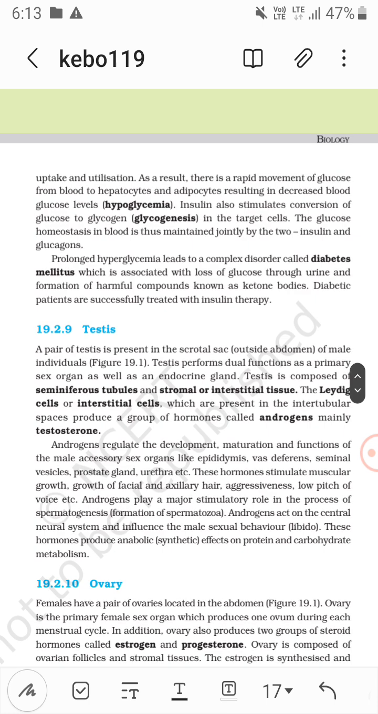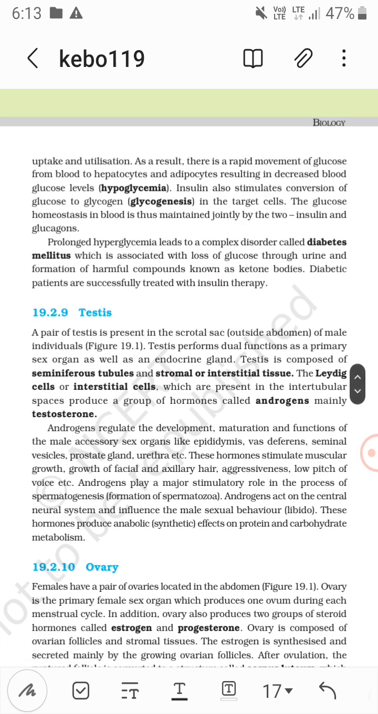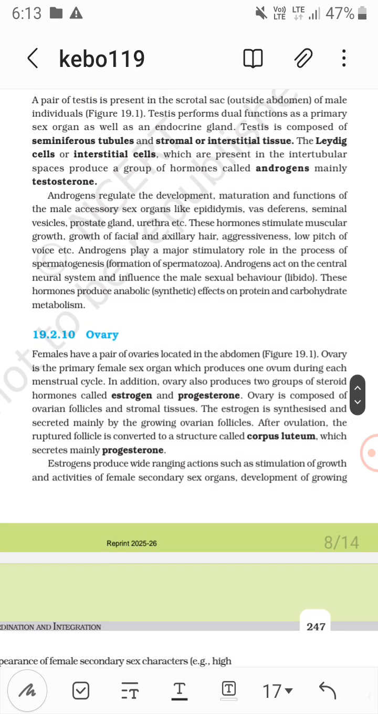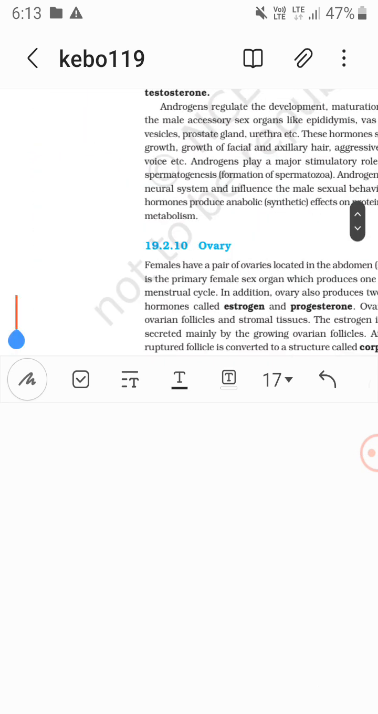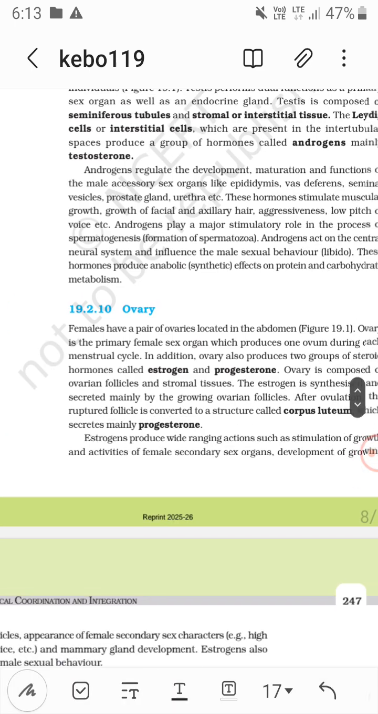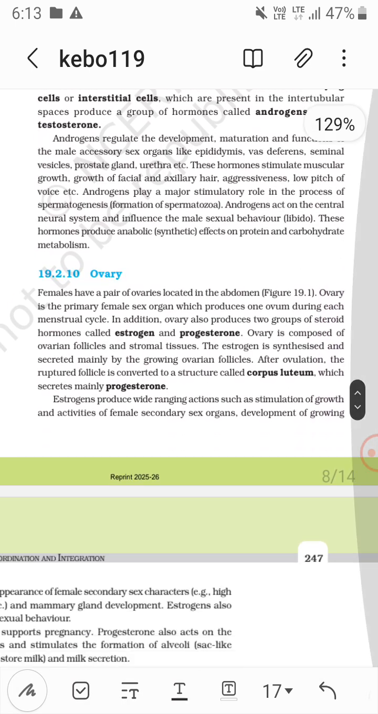So prolonged hyperglycemia leads to the complex disorder diabetes mellitus, which is associated with the loss of glucose through urine and formation of harmful compounds known as ketone bodies. So diabetic patients are successfully treated with insulin therapy. Now there are two types of gonads: testis in males and ovaries in females. So now talking about the testis, right?